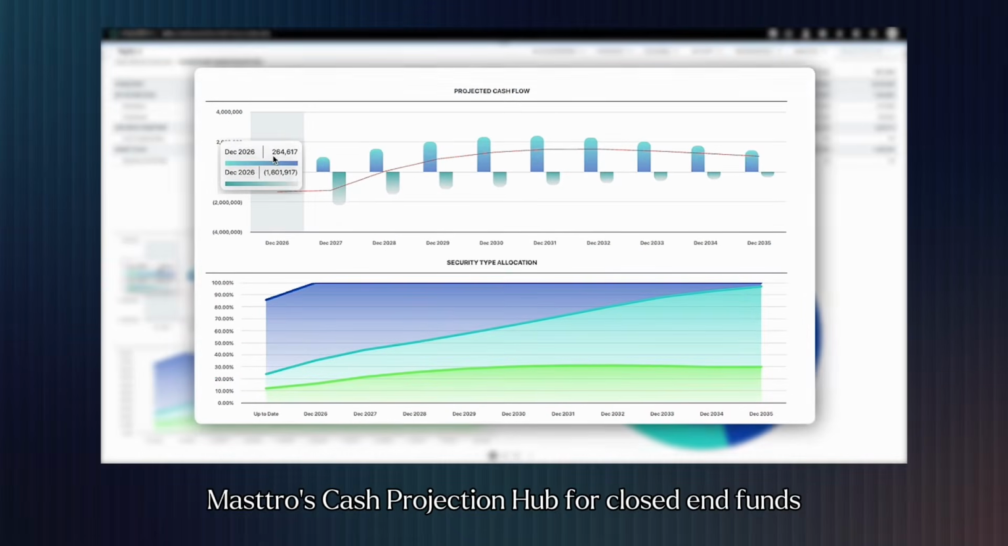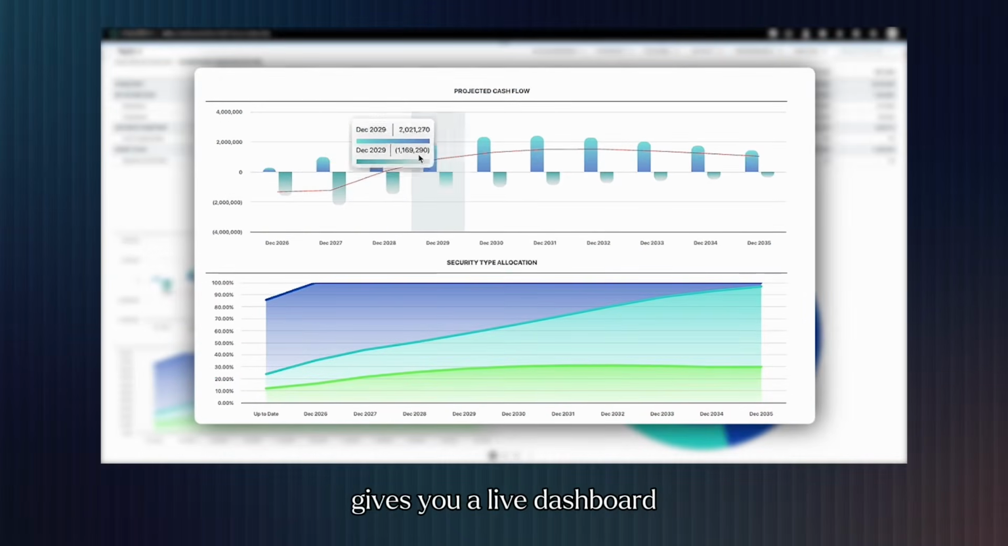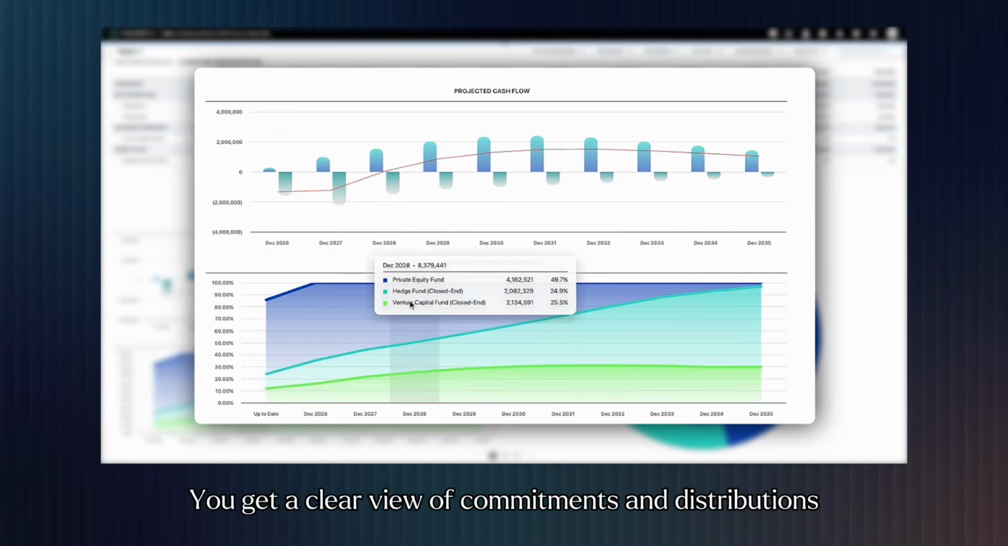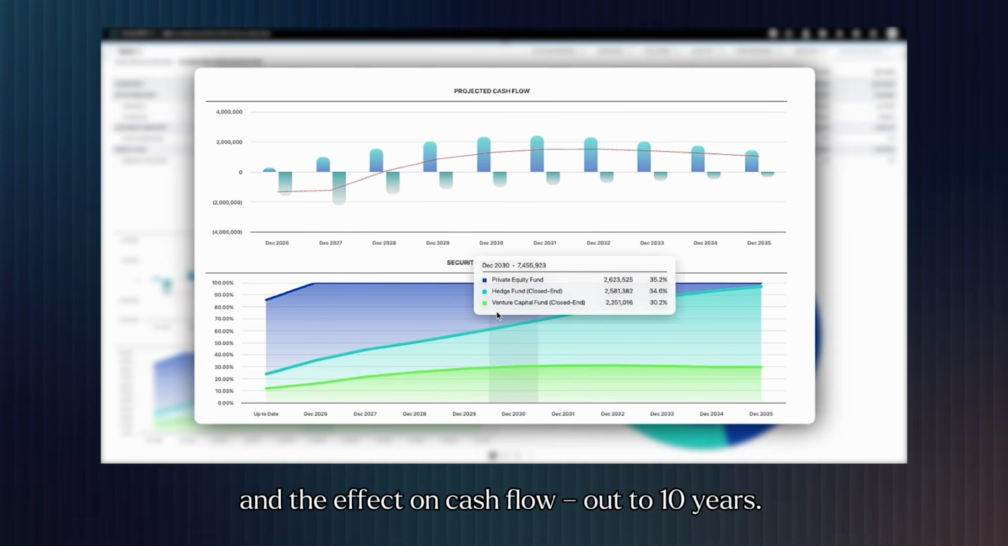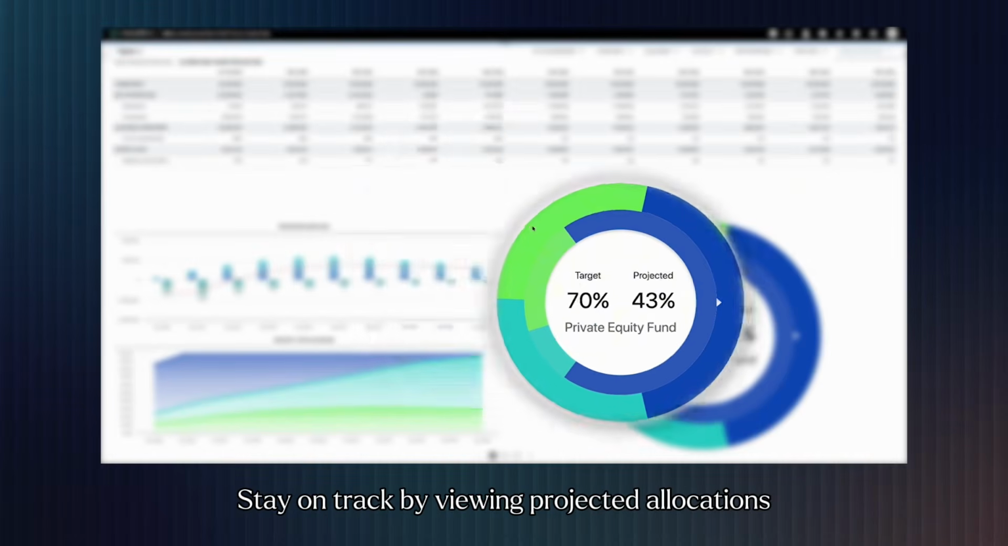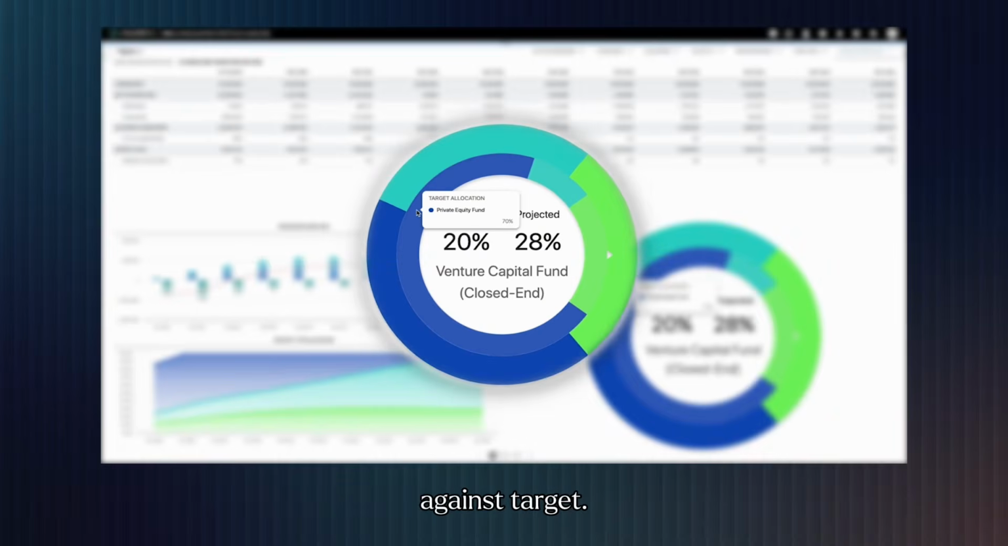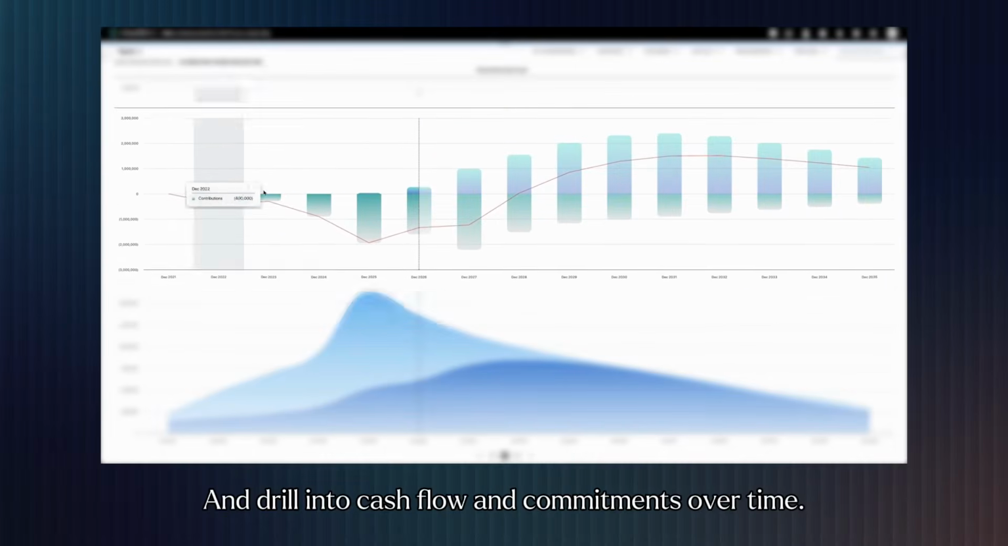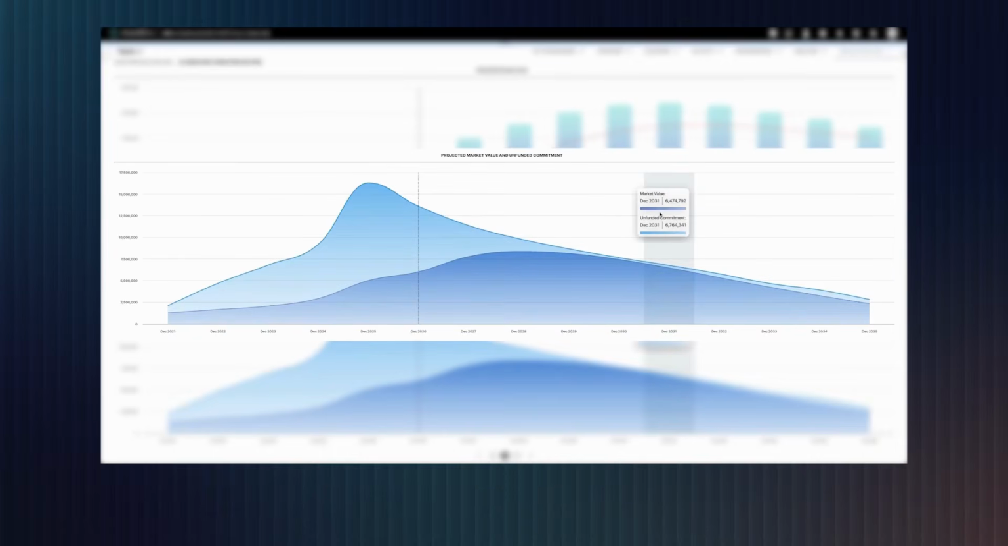Masttro's cash projection hub for closed-end funds gives you a live dashboard, not a static export. You get a clear view of commitments and distributions and the effect on cash flow out to 10 years. Stay on track by viewing projected allocations against target and drill into cash flow and commitments over time.